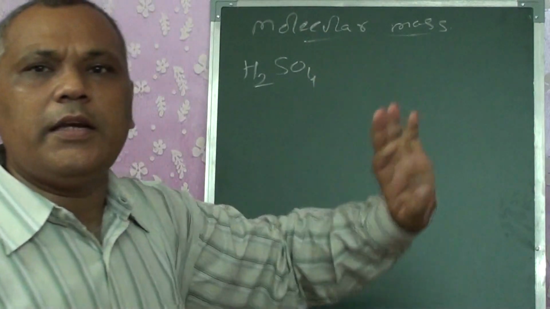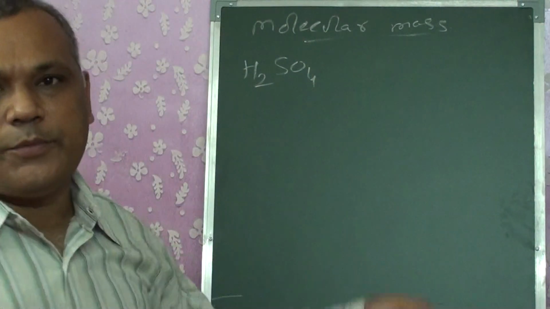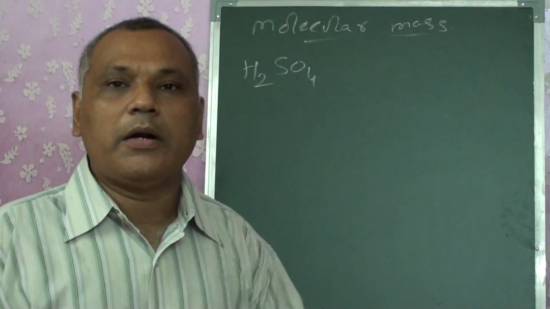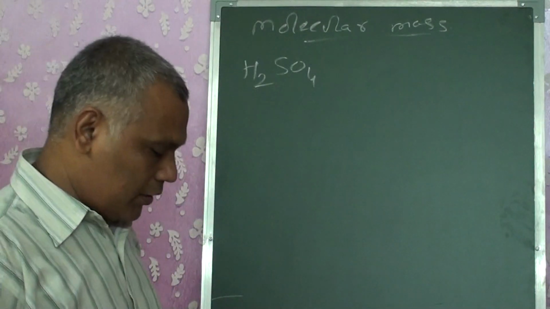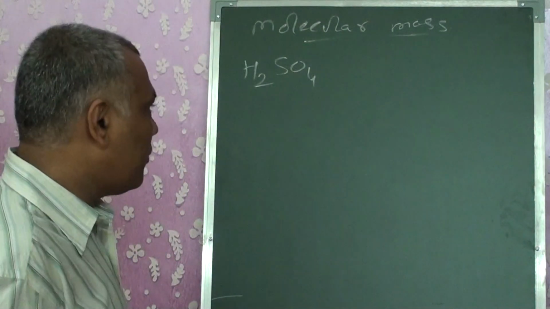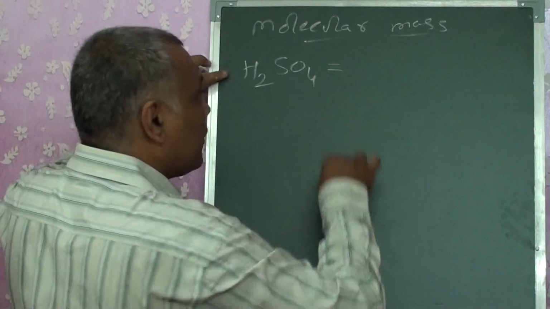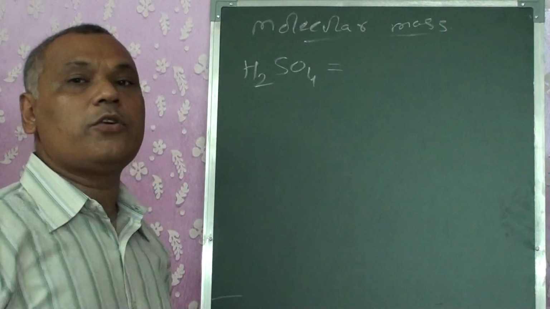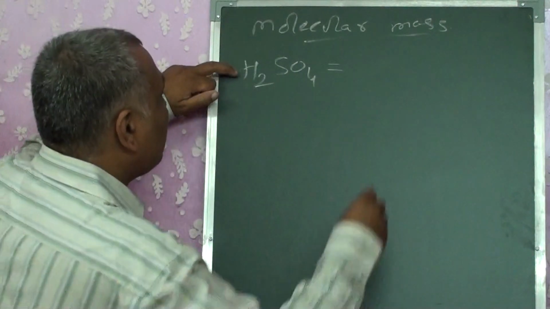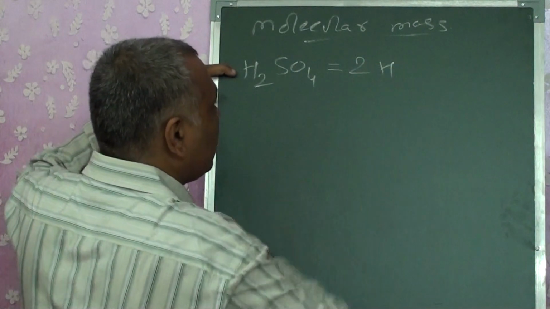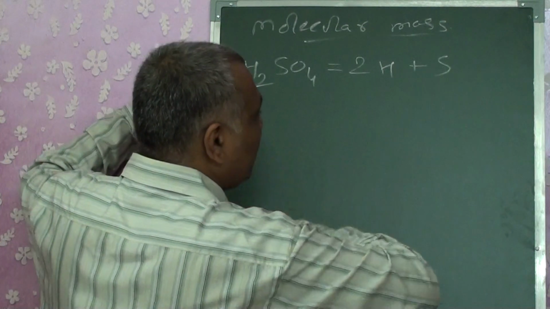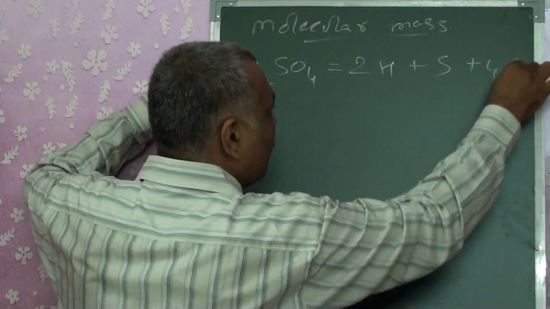I know it's 98 because I have calculated it thousands of times. But for those students who have not done it, or are having a problem, make sure that whenever you are asked to calculate the molecular mass, you show how many atoms of hydrogen there are: 2. Sulfur: 1. Oxygen: 4.